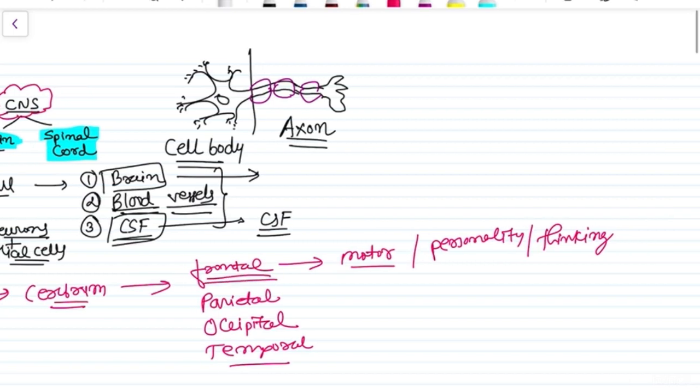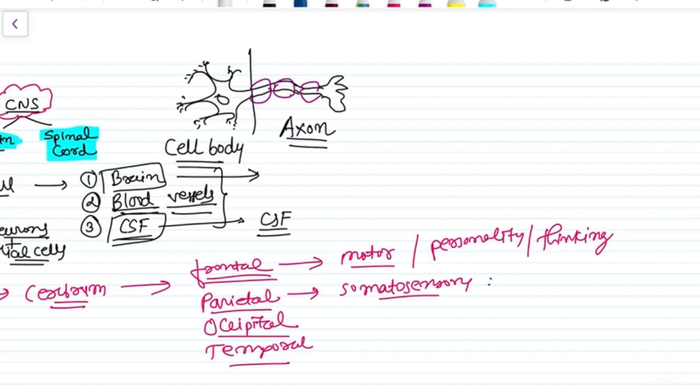Yes, speech mainly, because Broca's area is located in the frontal lobe, but speech is contributed by different lobes. Then parietal, it is mainly somatosensory, like whenever somebody touches you or when you get pain, but pain mainly comes from thalamus.